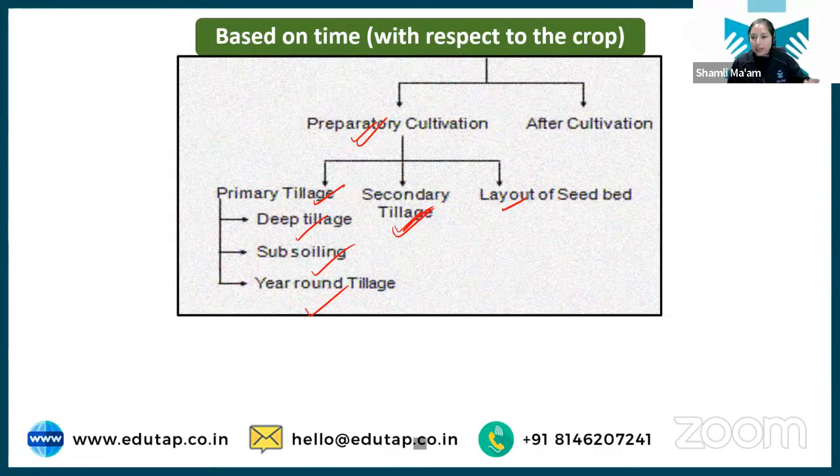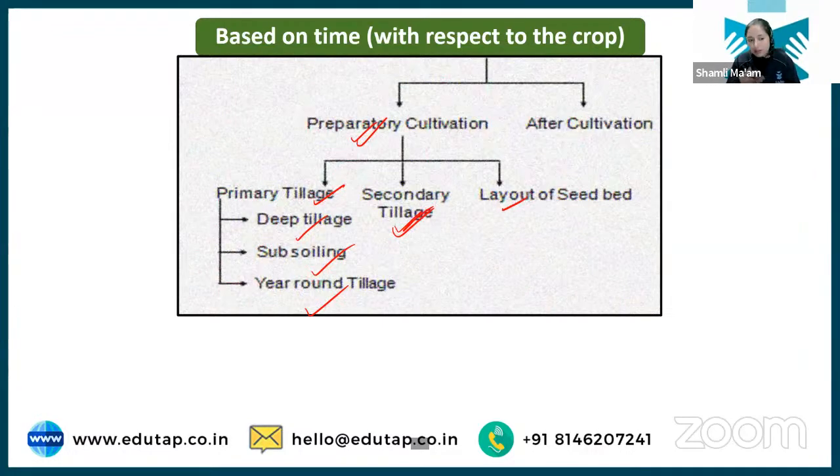Then we have subsoiling. Subsoiling is done if there is any hard crust present below the soil, so that it can be broken down. That is also a type of primary tillage. Then we have year round tillage. After the crop is harvested, you again do the tillage operation to open up the soil so that moisture can be stored when you are not growing any crop and there is rain, so that rain can get stored in the soil.